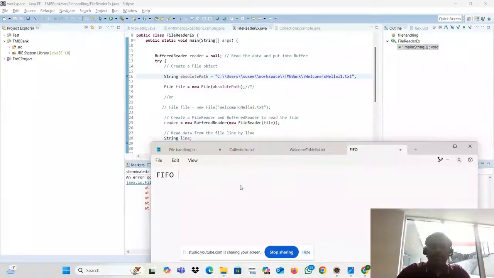FIFO queue. LIFO stack. If you are from a computer engineering background, it must have been explained in your college days. Data structures, you must have studied about, right? First in first out is a queue. Last in first out is a stack. The red one is what they are calling the stack trace.